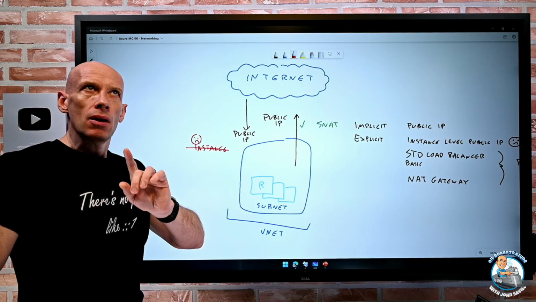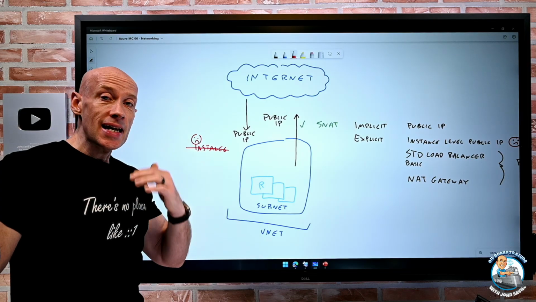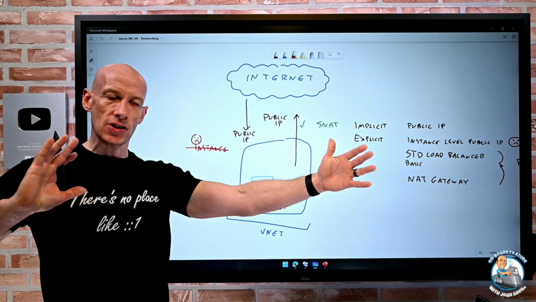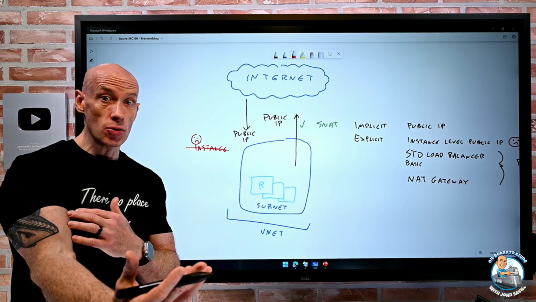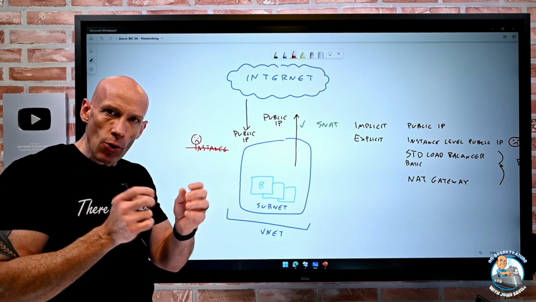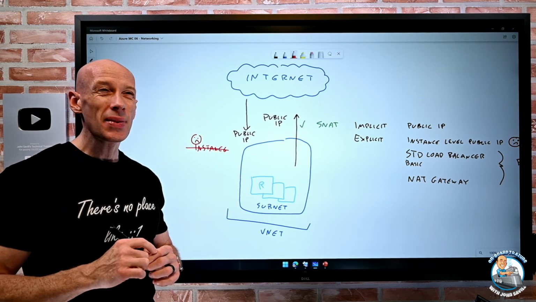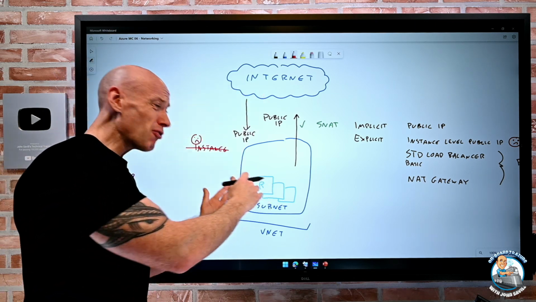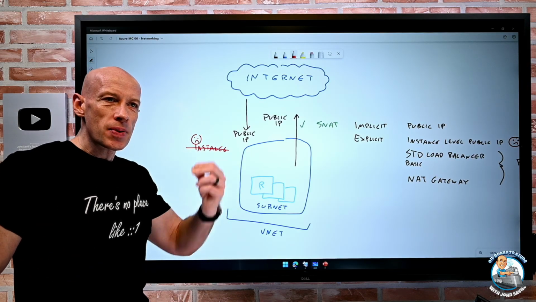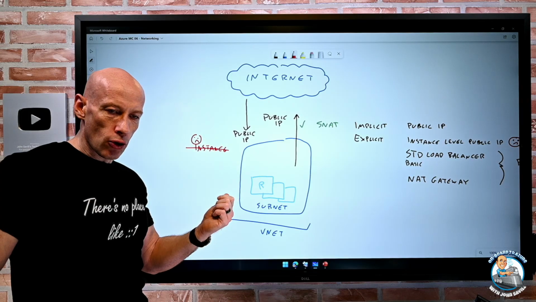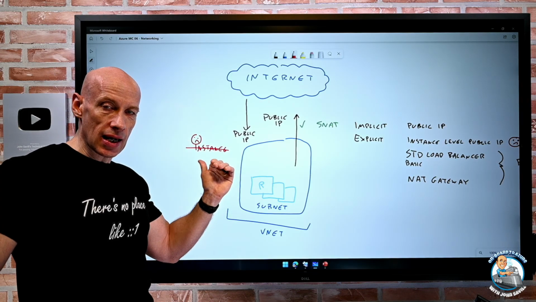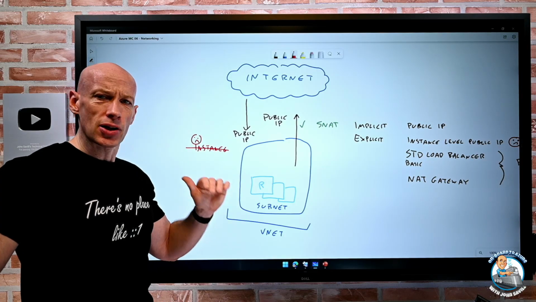Now, things like distributed denial of service, there's native protection at the VNet to stop huge scale distributed denial of service types of attacks. There's also a standard distributed denial of service I can add now that would be more specific, more tuned, and I could do more reporting on it. But outside of that, everything just gets passed straight through. It would be nicer to have something more specific about what it's going to pass through and when, and maybe even add web application firewalls to do some checking. Hey, am I trying to do a SQL injection attack? Am I doing something bad?